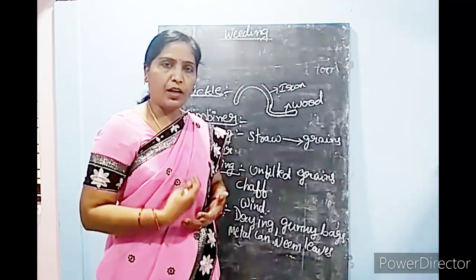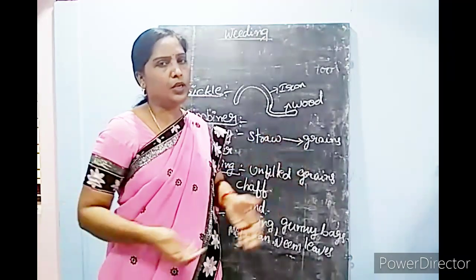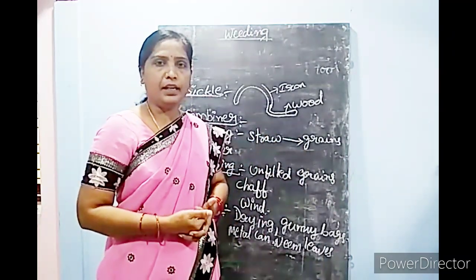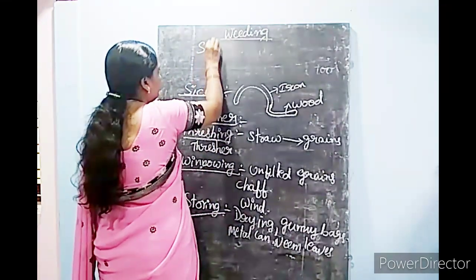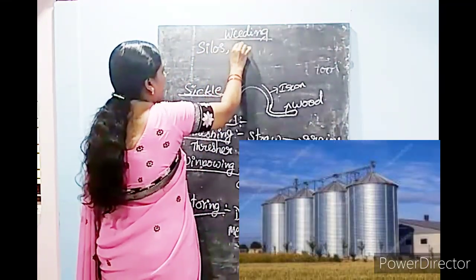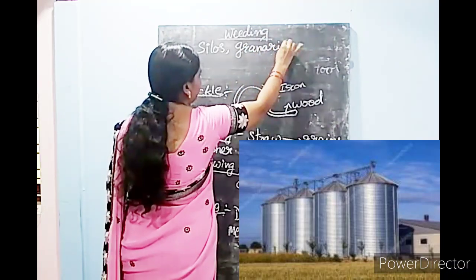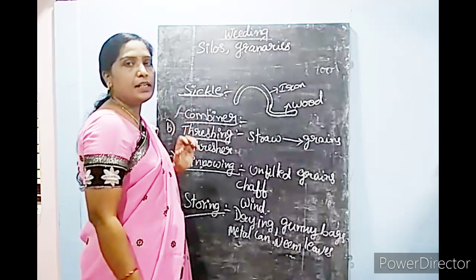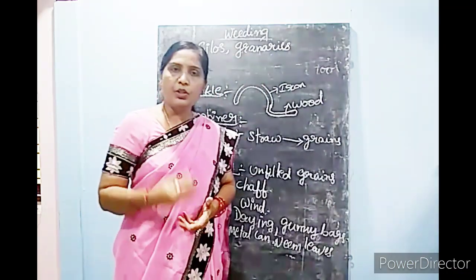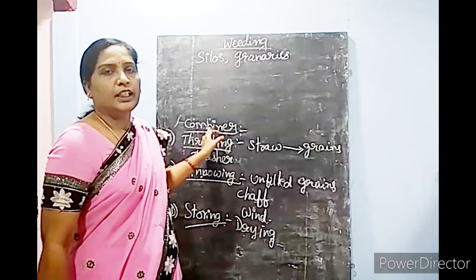Suppose the farmers want to store their grains in large quantities, then they go for silos or granaries. Silos and granaries are used for storing grains in large quantities.